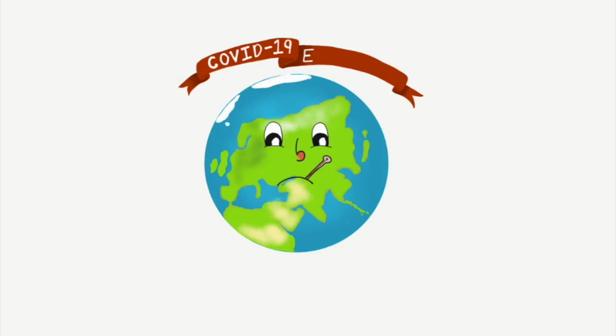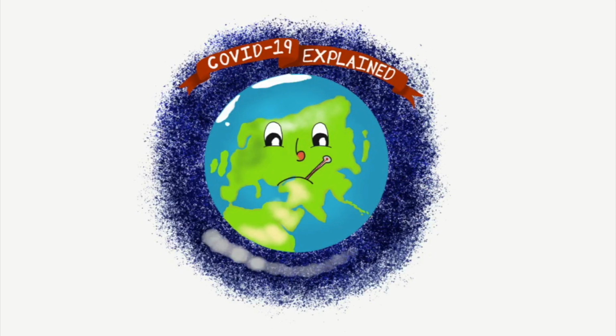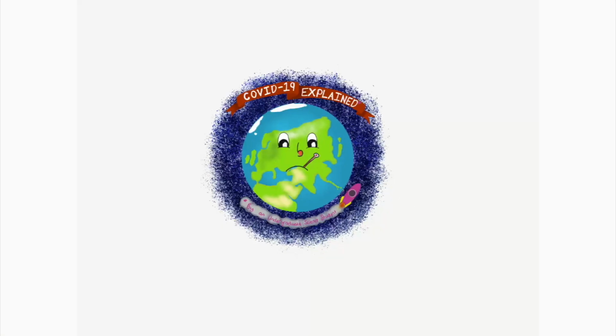Presenting COVID-19 Explained by an undergraduate science student. So to talk about COVID-19, I'm going to break it down into a number of steps to make this a bit easier to follow. These steps are origins, spread, prevention, testing, and treatment.